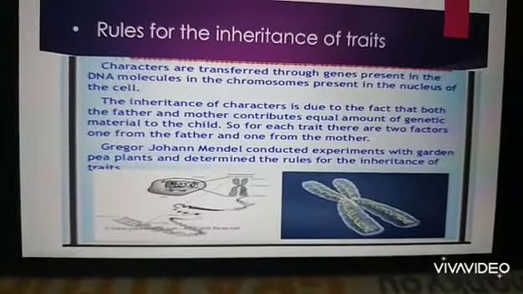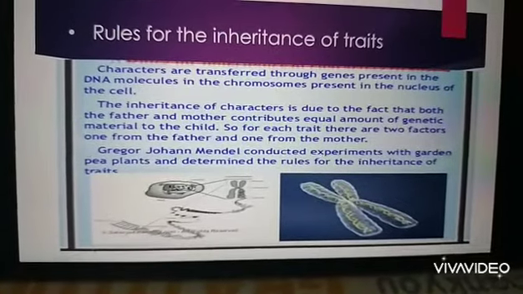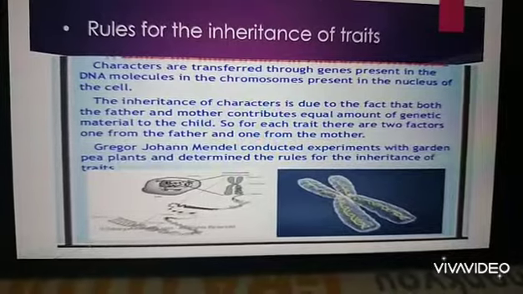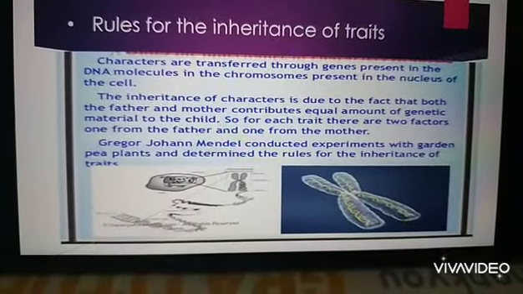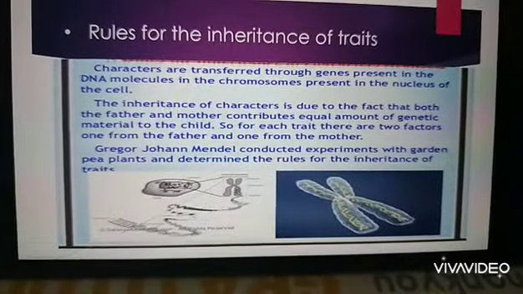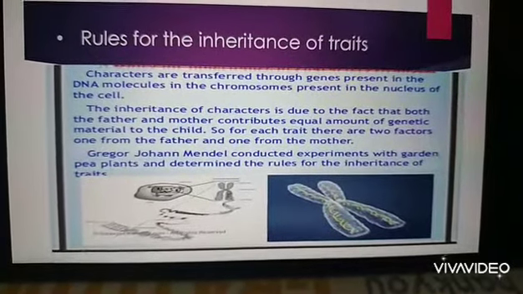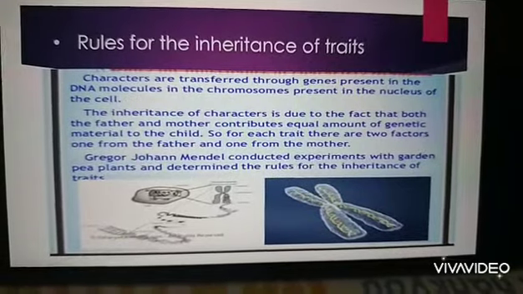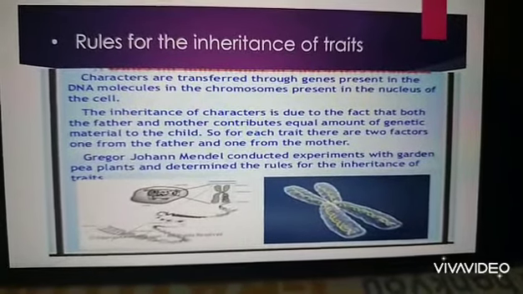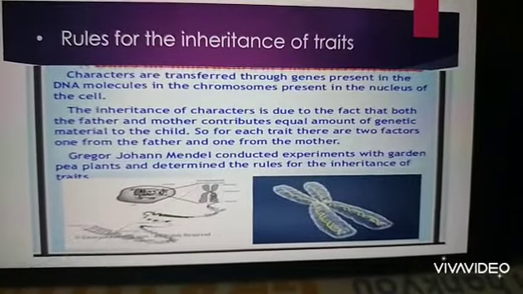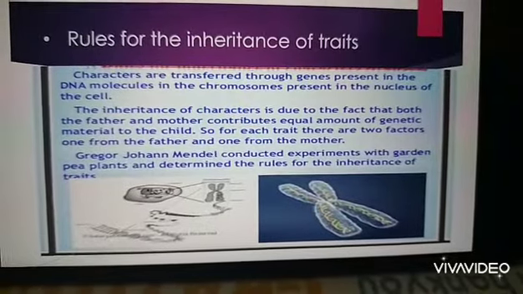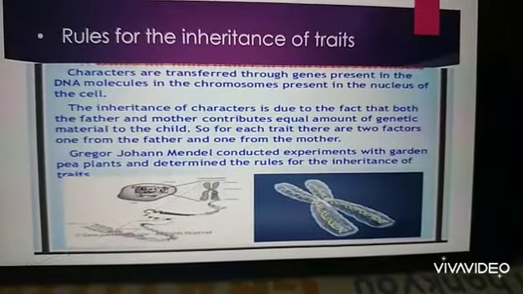Now, what is the rule for the inheritance of traits? As you all know, inheritance means the transfer of genetic information from parents to their offspring. In this rule, the characters are transferred through genes. As you all know, genes are present in the DNA molecule, which is present in the set of chromosomes in the nucleus of the cell.